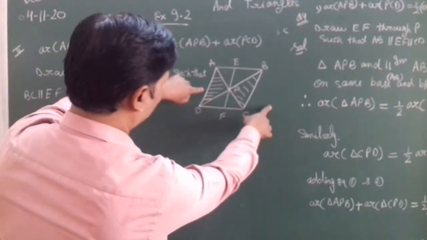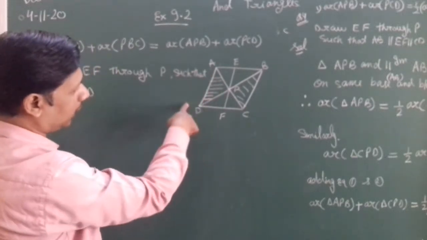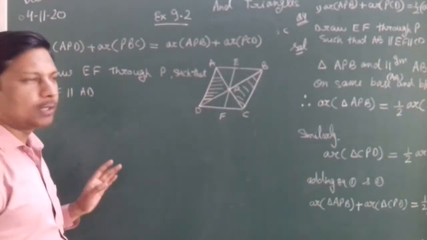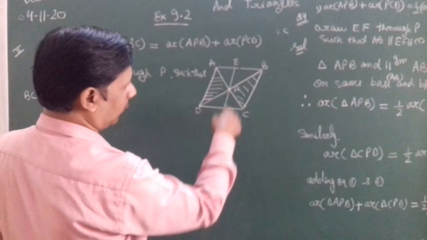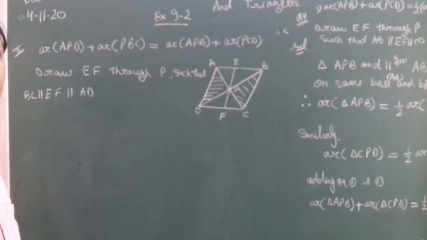If these three are parallel, then we have ADFE is a parallelogram, BCFE is also a parallelogram.